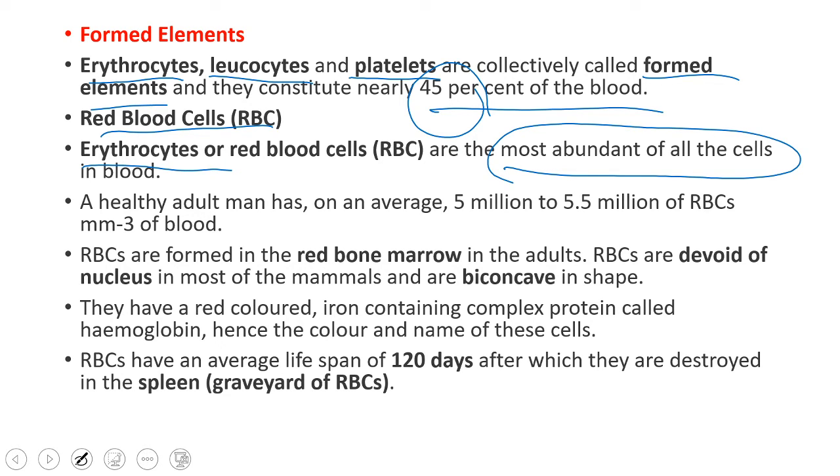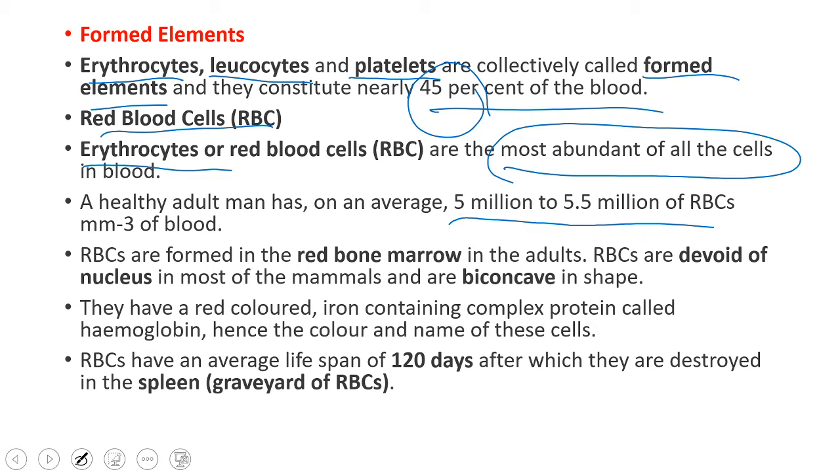See, erythrocytes, leukocytes and platelets, together we call formed elements and they constitute about 45% of the blood, right? Of all the three cells, the erythrocytes are the most abundant. A healthy adult man has an average of 5 million to 5.5 million RBC per cubic millimeter of blood.